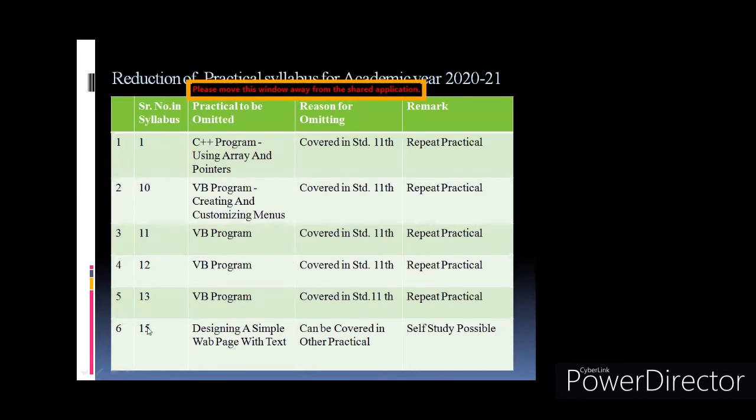Then in HTML, the 15th practical in the board practical slip is designing a simple web page with a text. Generally in our college, we take 2 HTML practicals, 8 VB programs, 14 to 15 C++ programs. So mostly the C++ practicals are more in the journal. That's why in HTML only 2 practicals are there. Even in most colleges, they hardly conduct 2 to 3 HTML practicals.